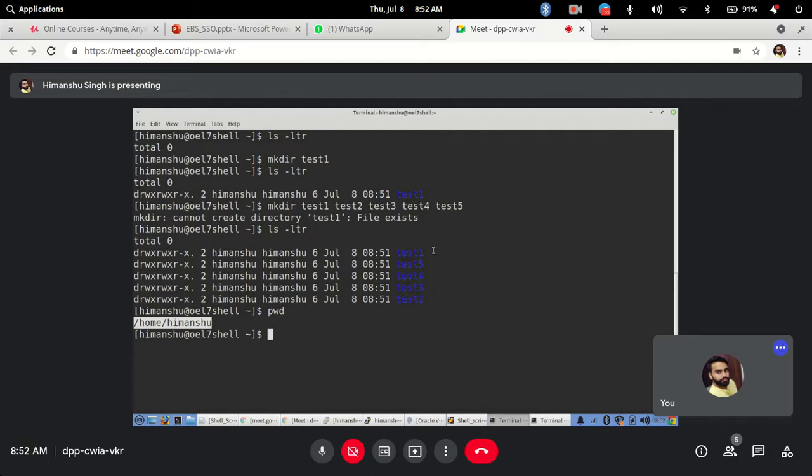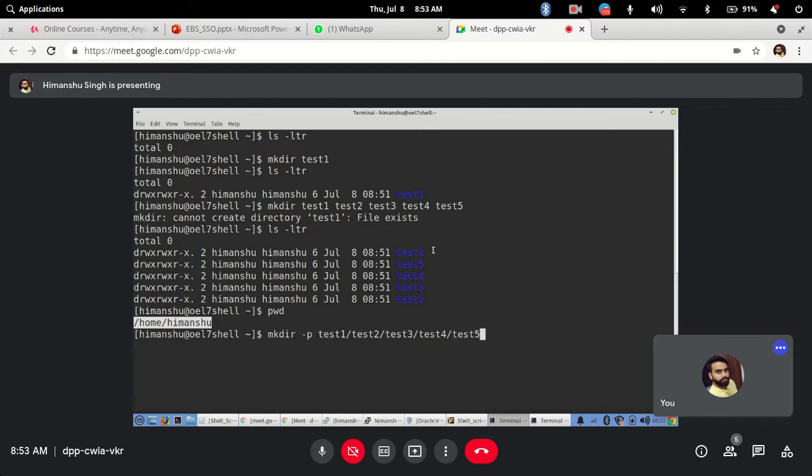You can use mkdir again, but there is an option with mkdir, -p. P is for parent-child relation. I will define -p, and then simply test1 slash, inside that create test2, inside that create test3, inside that create test4, inside that test5.